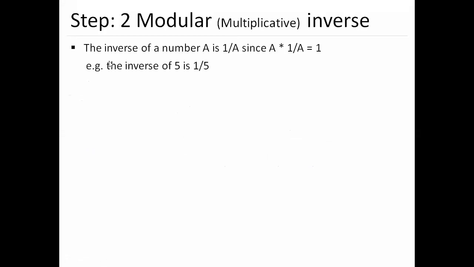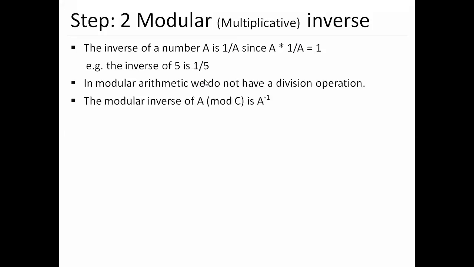Okay, then what we have is the inverse of a number A is 1 by A, since A into 1 by A equals 1. So the inverse of 5 is 1 by 5, meaning 5 raised to minus 1. So here 1 by 5 will be the answer. The inverse of 5 will be 1 by 5.